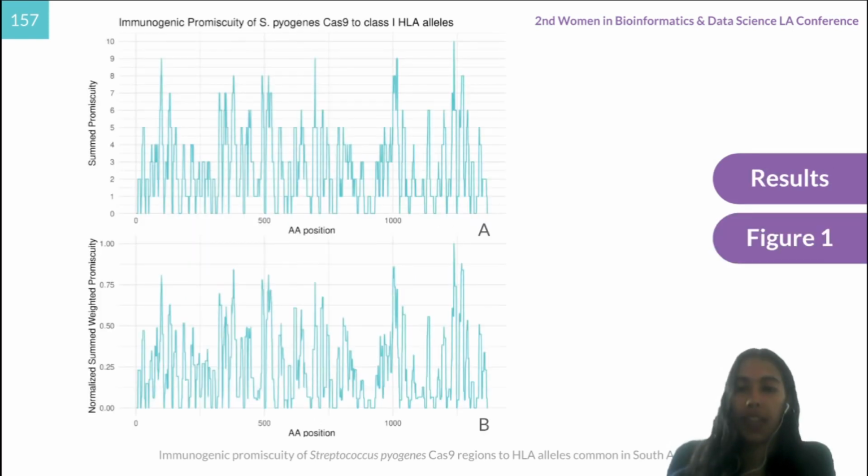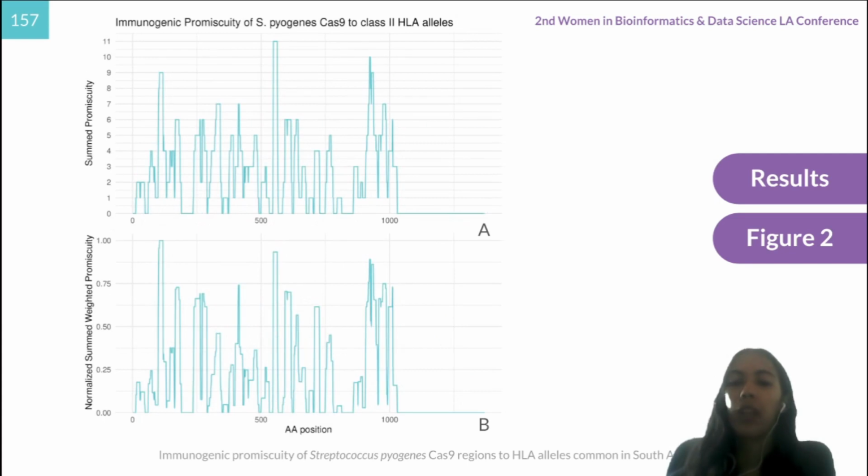Figure 1 shows data related to class 1 immunogenic promiscuity. In A, we have the summed promiscuity plot, and in B, we have the weighted promiscuity plot. With the weights, we can see a shift in the rank order of the peak promiscuous residues. Those peak regions center around residues 1237, 1015, 597, and 99.